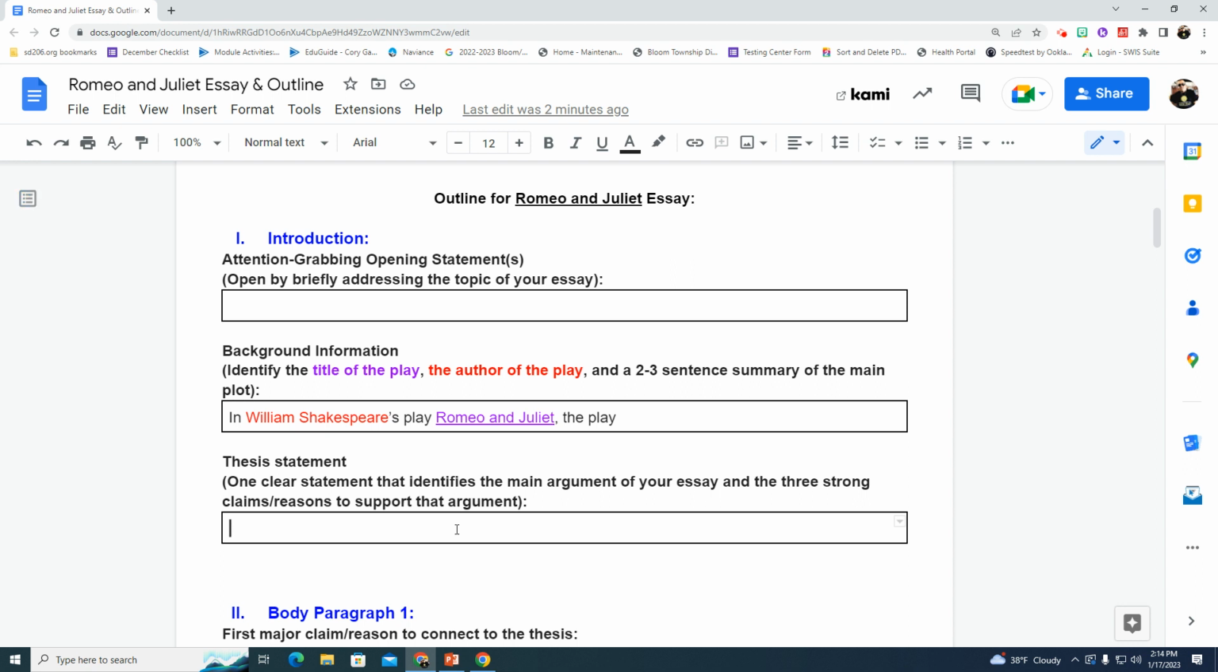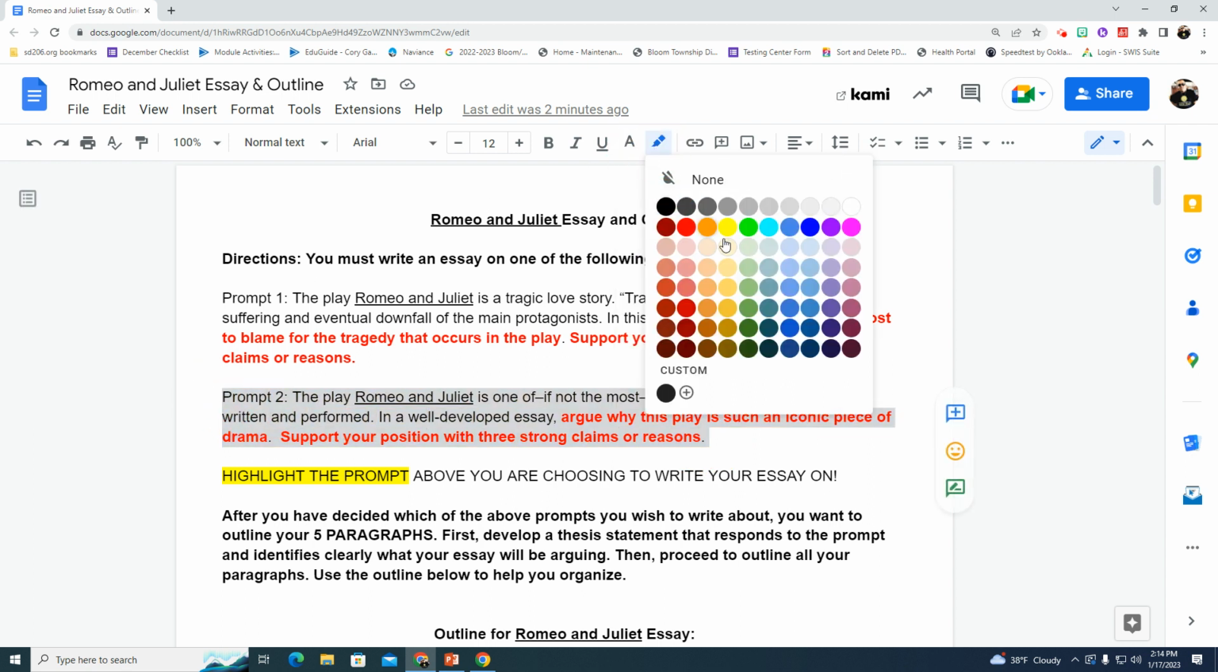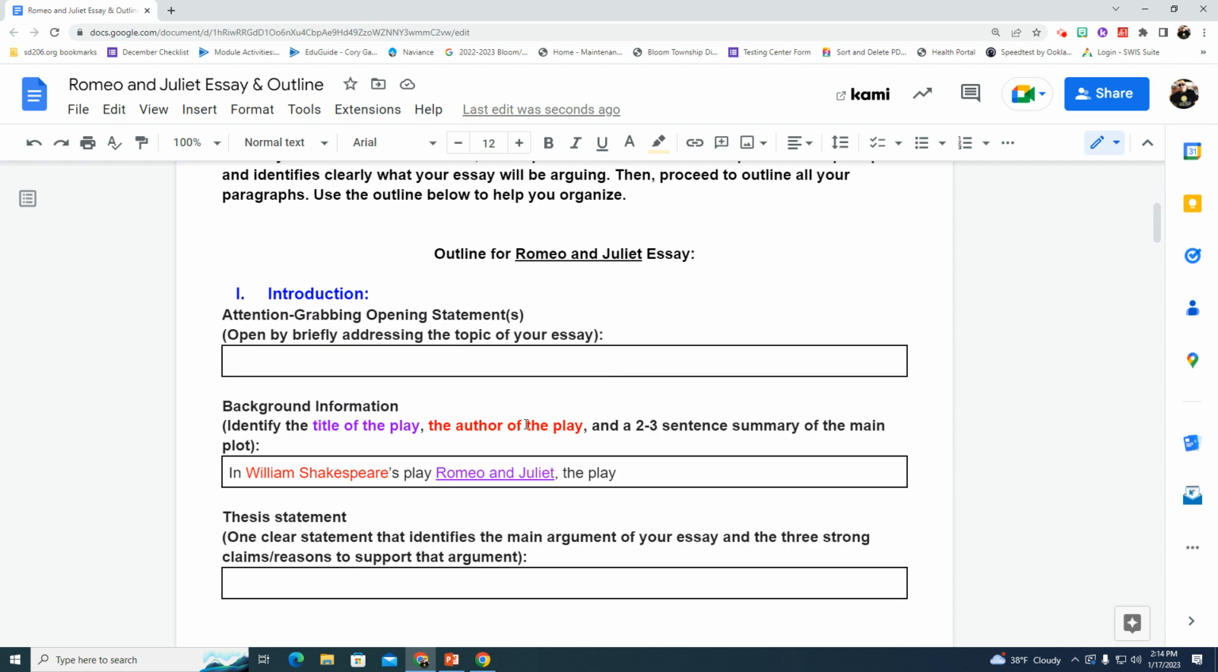So for this purpose, I'm going to go back up here. I'm going to look at the prompt that I chose. So you have to look at whichever one you chose and create a thesis statement. Now for this video, I'm going to pretend I'm going to do prompt number 2. All right. So I'm going to highlight prompt 2 just for purposes. You might have prompt 1 highlighted depending on which one you're doing. So for prompt 2, I need to argue why this play is such an iconic piece of drama. So I'm going to come down here to my thesis statement.